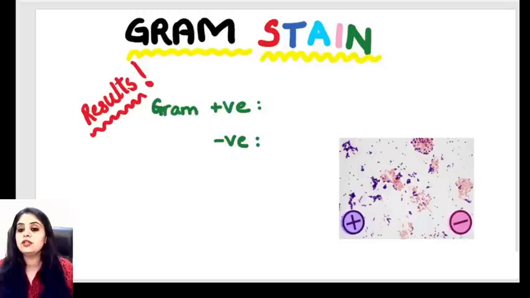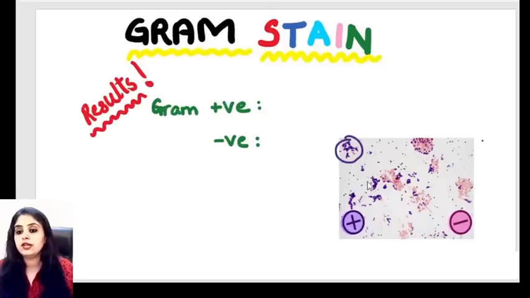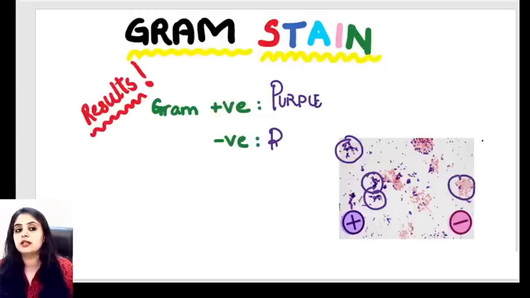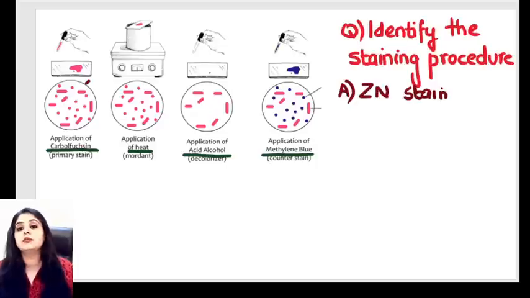So let's repeat. When you look at a gram stain, all these organisms which are purple in color are going to be gram positive. And all these organisms which are reddish, pinkish in color are definitely going to be gram negative. I hope the entire protocol is clear. Come in and stain. Yes. Coming to the next one, that's another one which you have in terms of the bread and butter of microbiology, and that is the ZN stain.